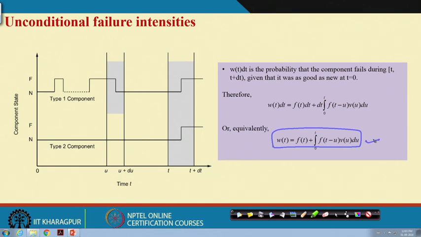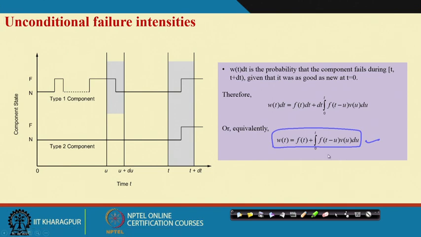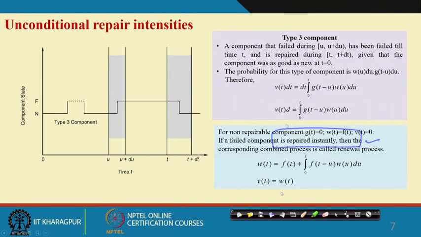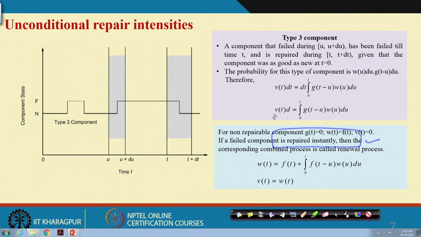This is one formula, and another one is this one. Two important equations. Okay.